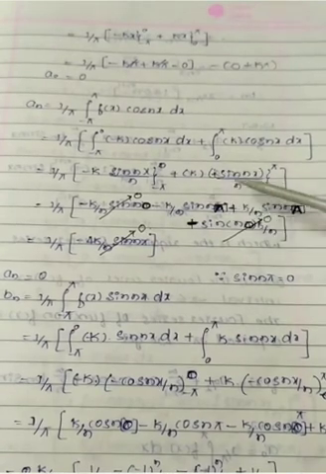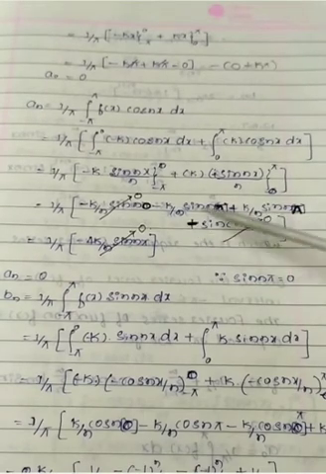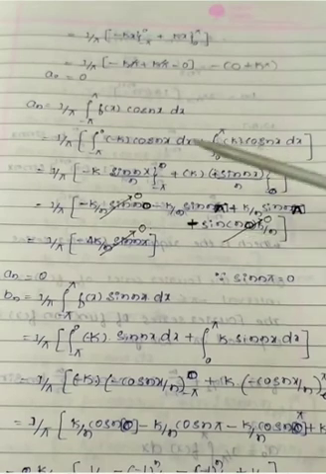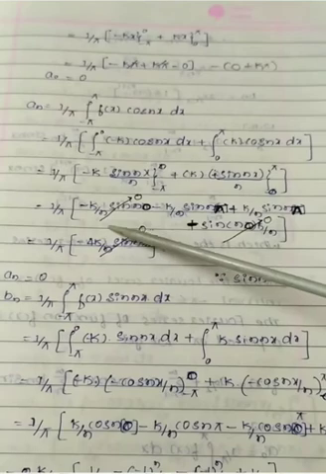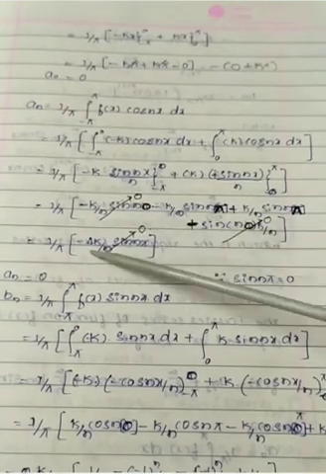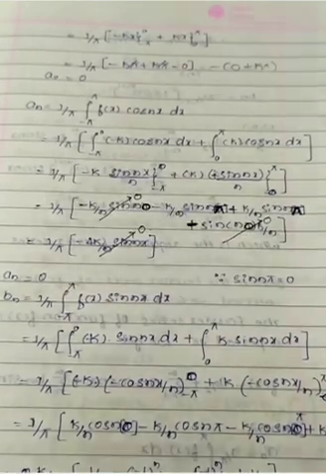Next k by n, put x equal to pi, we get sin n pi, minus, next k by n, x value is 0. We know that the sin n pi value is 0, therefore this term is 0, this term is also 0, the whole expression is 0, therefore an is also 0.